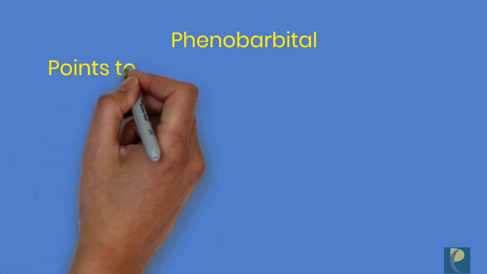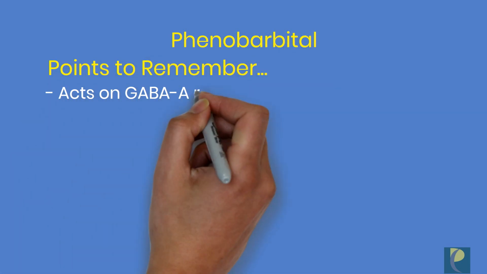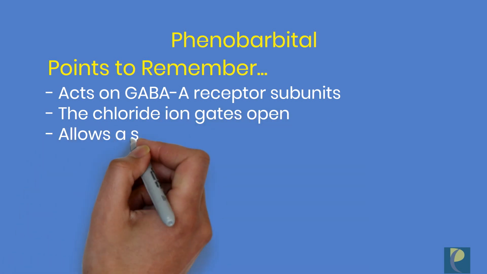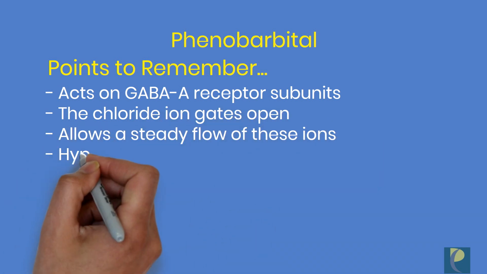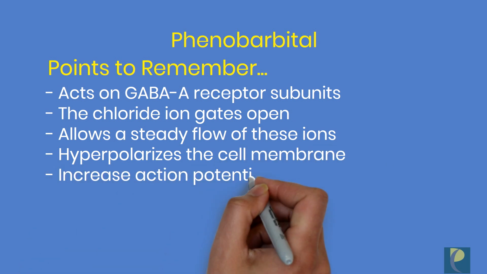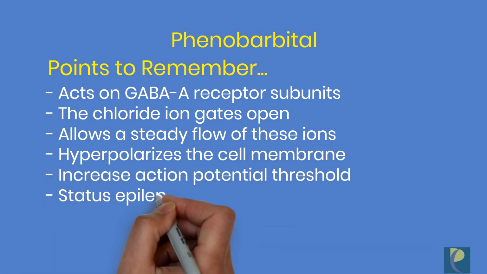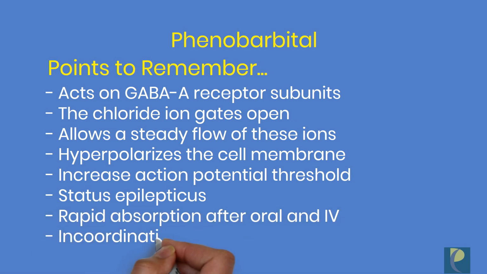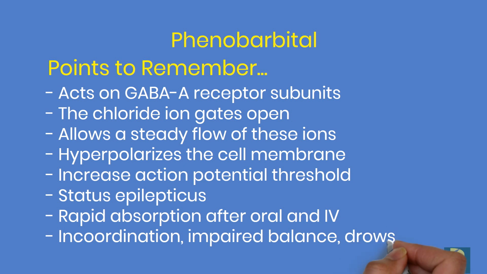Phenobarbital is another antiepileptic drug. This drug acts on the GABA A receptor subunits. So what happens when phenobarbital binds to these receptors, the chloride channel opens and stays open. This allows a steady flow of chloride ions into the neuronal cells. This action hyperpolarizes the cell membrane, increasing the action potential threshold. And this increase in the threshold is the reason why this drug is effective in the treatment of seizures.